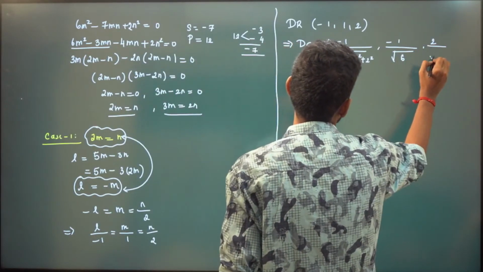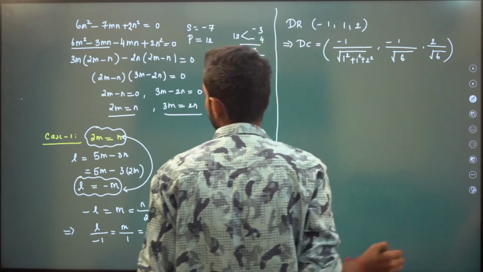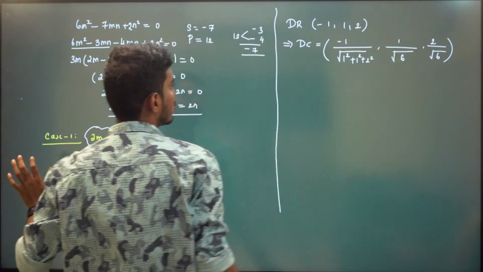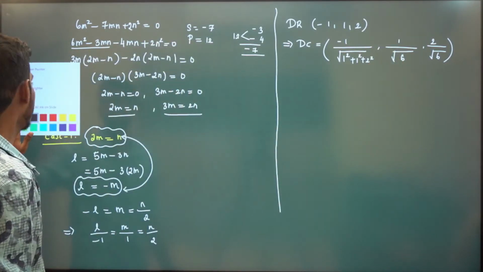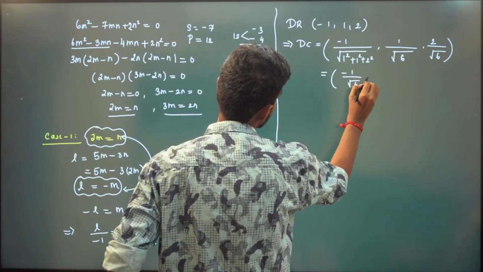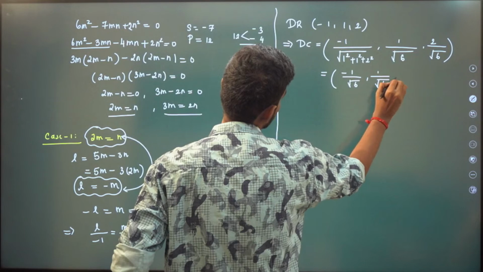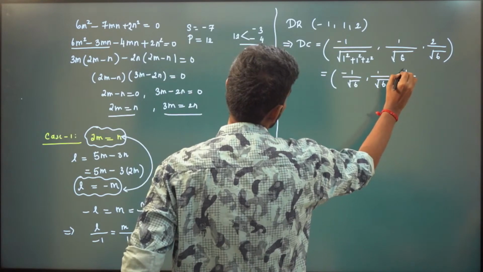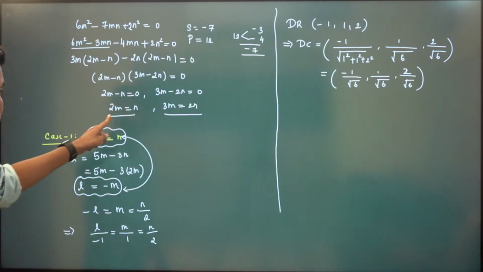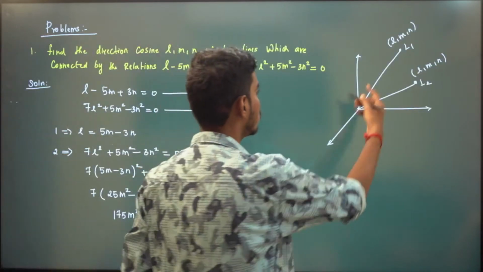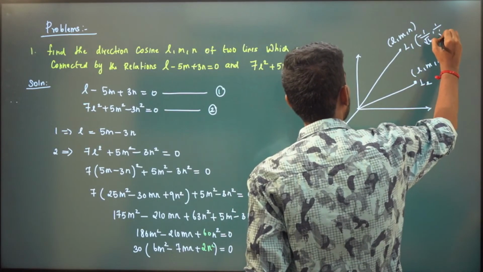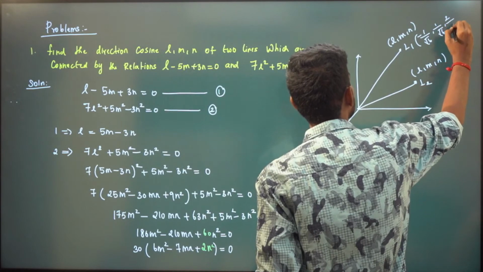We will have minus 1 by root 6, 1 by root 6, 2 by root 6. This is our direction cosine of the first line. So from case 1, we have obtained the direction cosine of the first line, which is minus 1 by root 6, 1 by root 6, 2 by root 6.